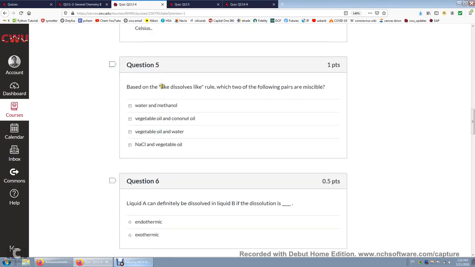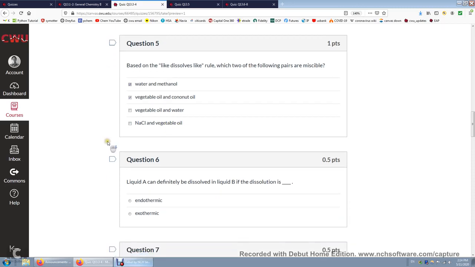Question 5, based on the like dissolves like rule, which two of the following pairs are miscible? Vegetable oil and coconut oil have similar structures. Water and methanol have similar structures, and these two are both polar. Water and oil, no. Sodium chloride, that's ionic. Vegetable oil, that's more like nonpolar. It's a little bit polar.